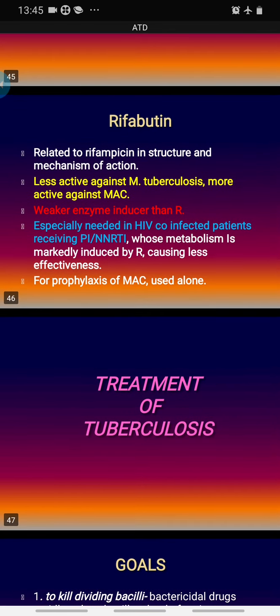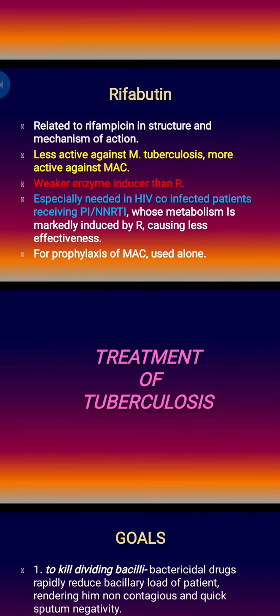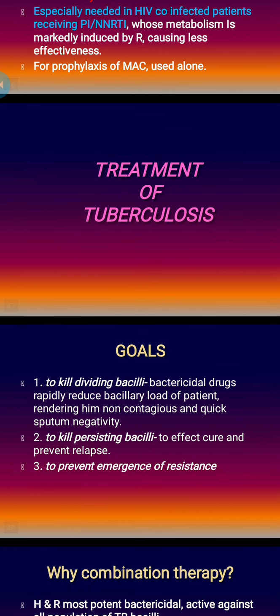So these are the first line and second line drugs we have discussed. But more important is treatment of tuberculosis. So what is the treatment of tuberculosis? We have multiple goals. First goal is to kill the dividing bacilli.